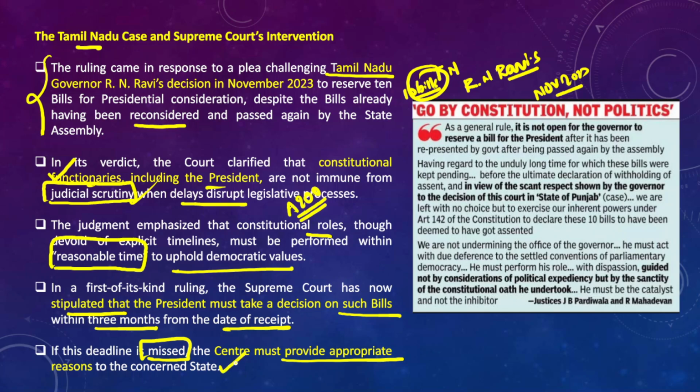However, this judgment of the Supreme Court is actually based on the recommendations of the Punchhi Commission as well as the Sarkaria Commission on center-state relations, right? So this is about the Supreme Court's judgment on governors not giving assent to the bills or indefinitely delaying the assent to the bills, and that is how it has been impacting governance at the level of the state and also violating the federal principles of the Indian Constitution.